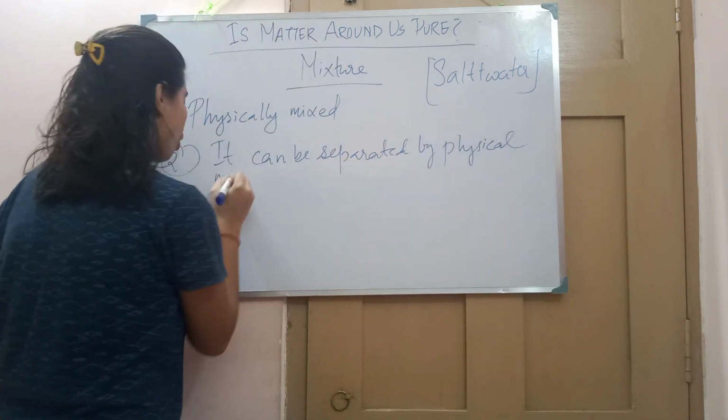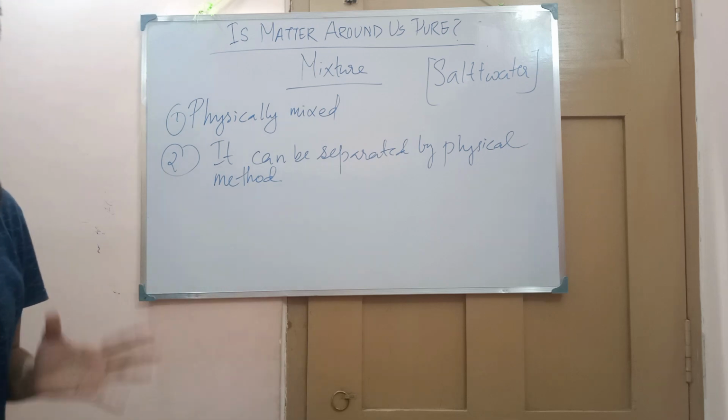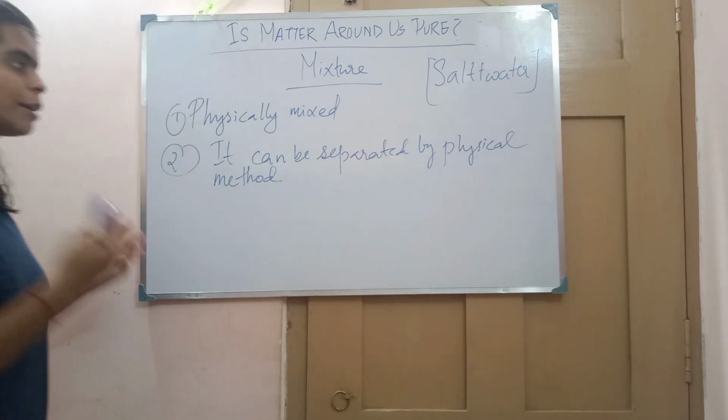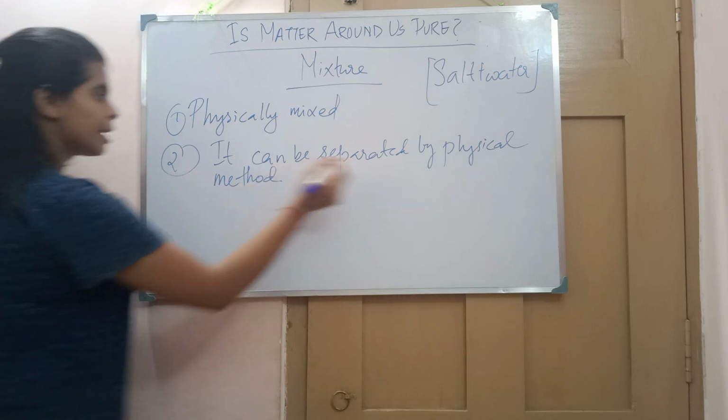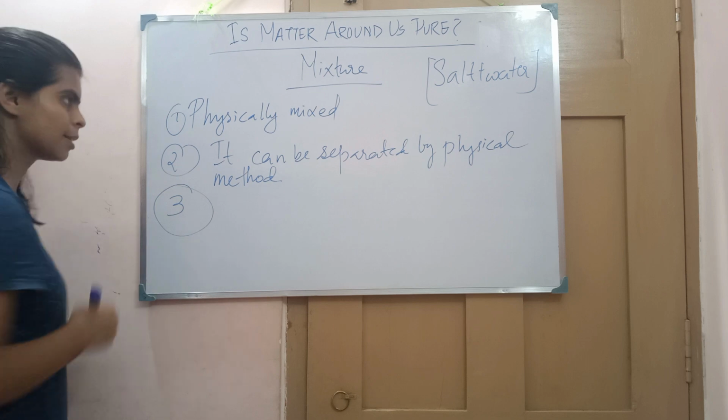Here in a mixture, all the things involved are physical. And in compounds and elements, everything mentioned is chemical, so chemical methods are involved. So a mixture can be separated by physical methods.